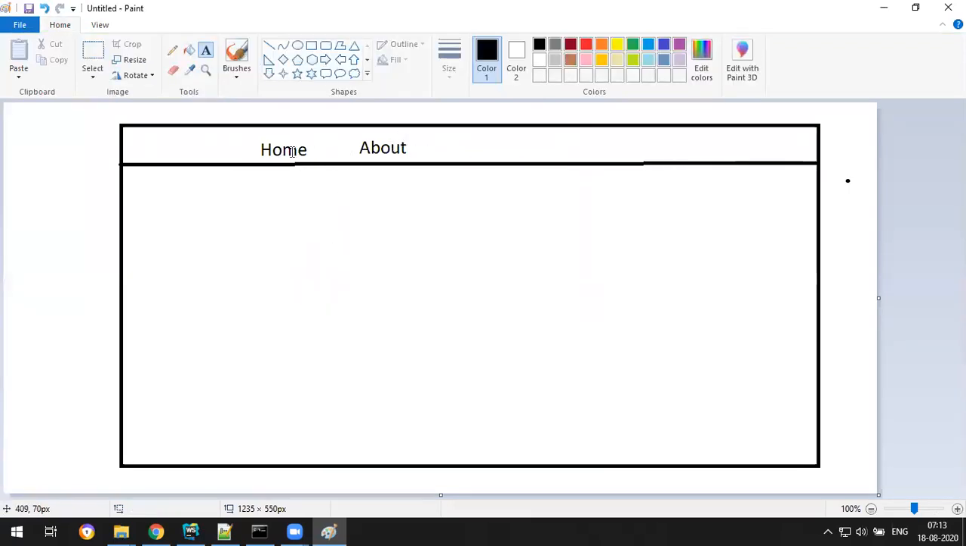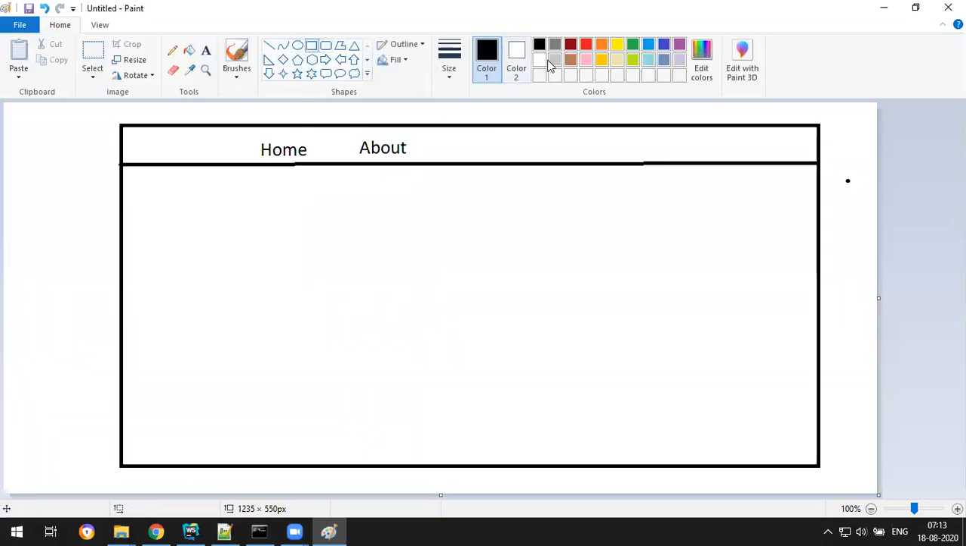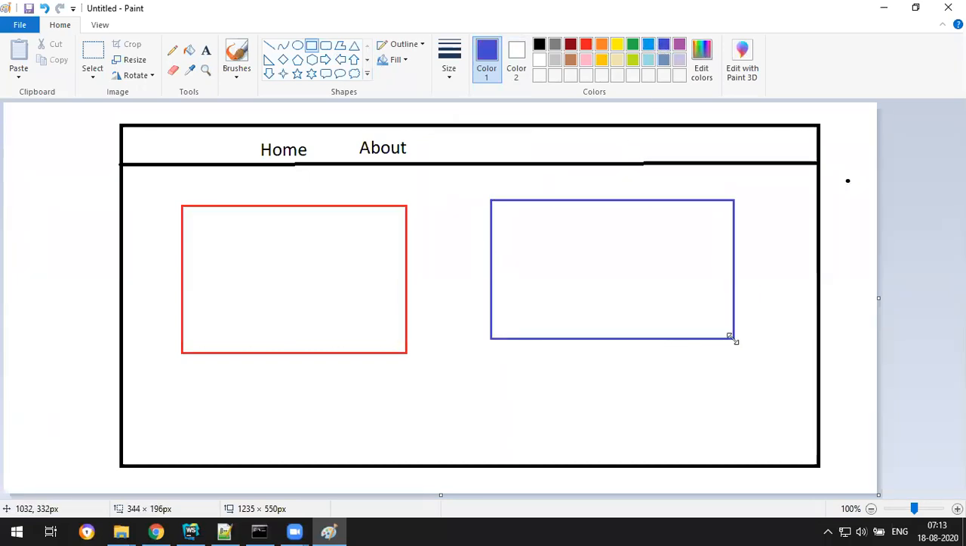When I click on home, the home page will load. When I click on about, the about page will load. But whichever link you click, you never see a page refresh. How it gets loaded without a page refresh is very simple. Home will have one component and about will have one component. First, let's take this as the home component, and this is the about component.